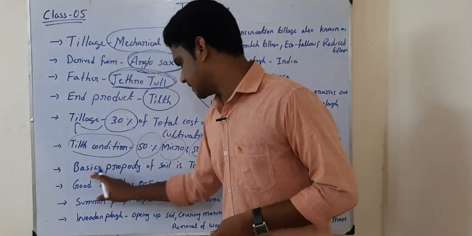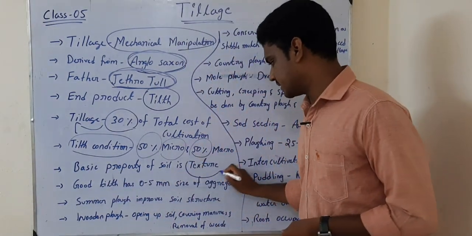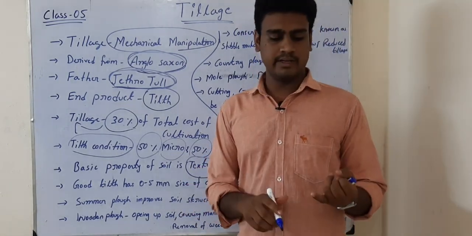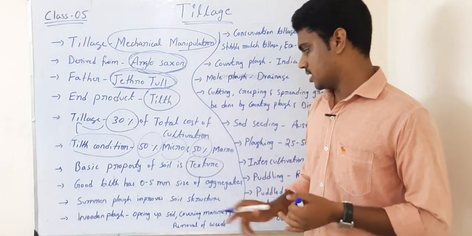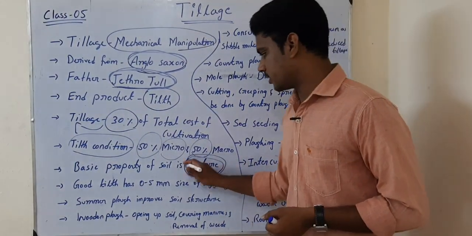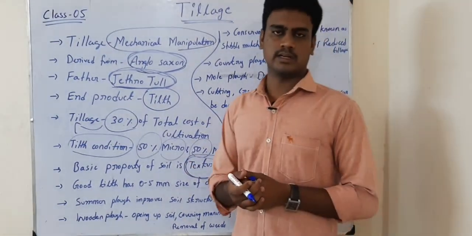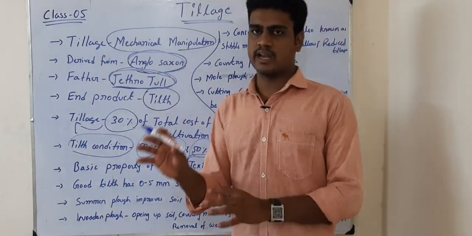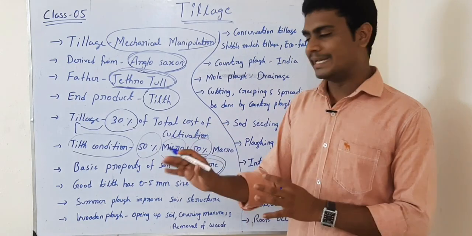Then the basic property of soil is texture. The basic property of soil is texture. So we have two, texture and structure. Texture is very important for the soil to hold the water and also the minerals and so on. So these are related to soils. When I start that particular topic, I'll go into detail.